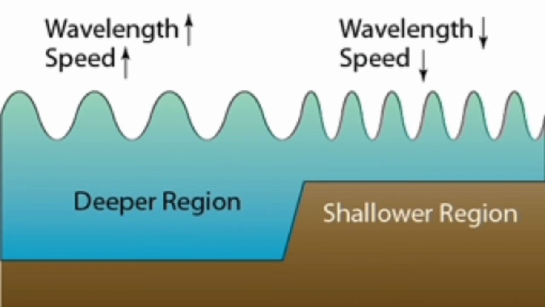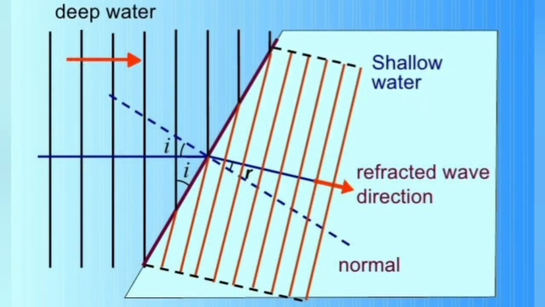This is because it is governed by the equation v = f λ. As f is a constant, what would change is v and λ. From the following ray diagram, it is clearly visible that in the deep water, the wavelength of water waves is longer, whereas in the shallow water, the wavelength of water waves is shorter. Here, the deep water region acts as the denser medium, whereas the shallow water region acts as the rarer medium. Thereby, the incident water wave refracts towards the normal because it is traveling from a denser medium to a rarer medium.